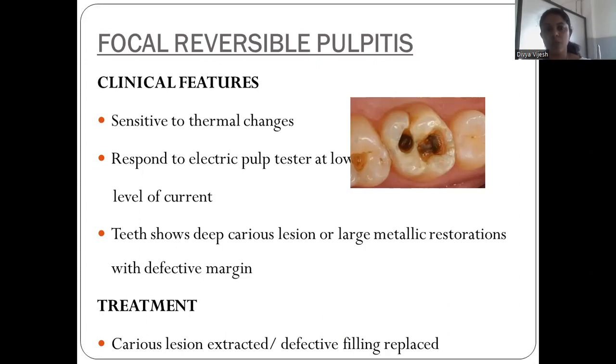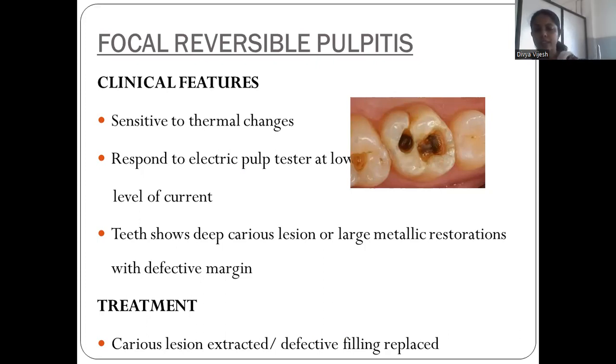So, coming to the clinical features of focal reversible pulpitis, it is sensitive to thermal changes, when we are eating hot food or cold food. It responds to the electric pulp tester at a low level of current, and it shows a deep caries lesion or large metallic restorations with defective margins.